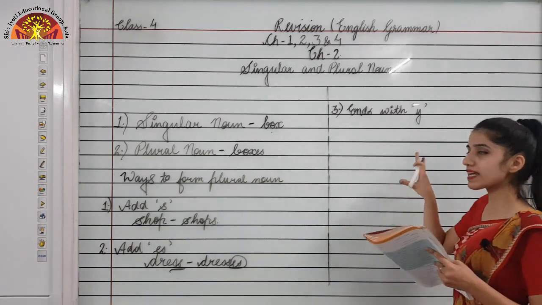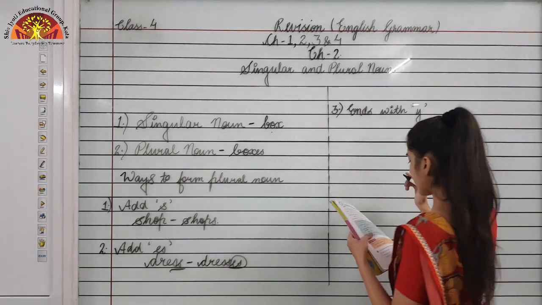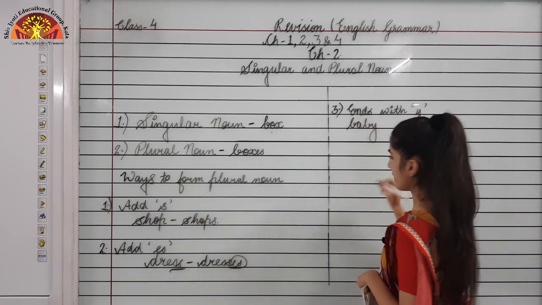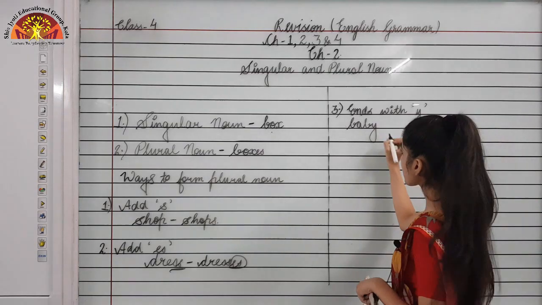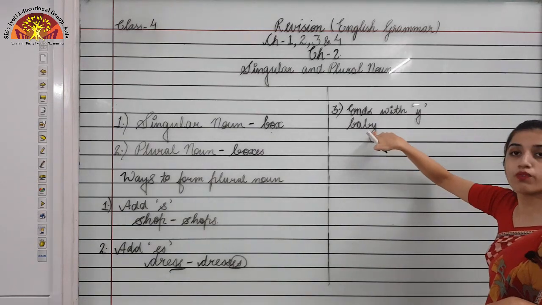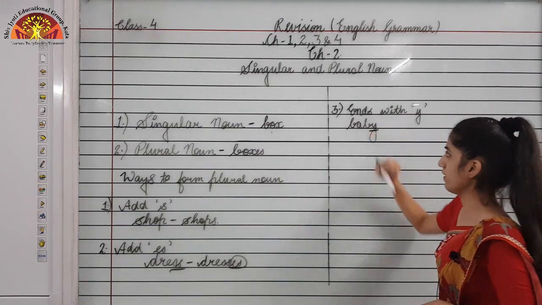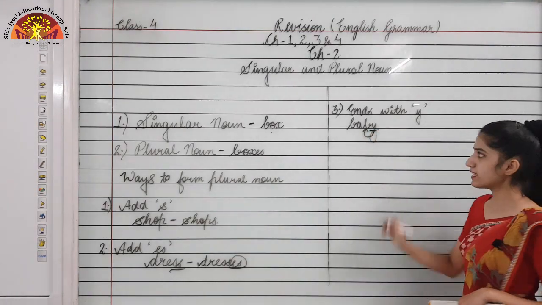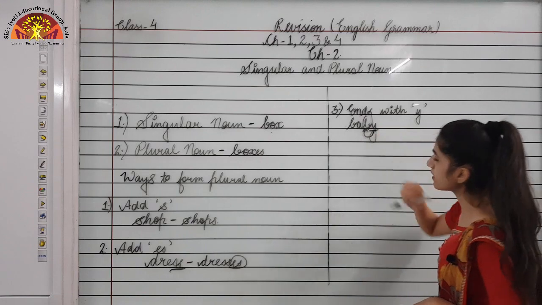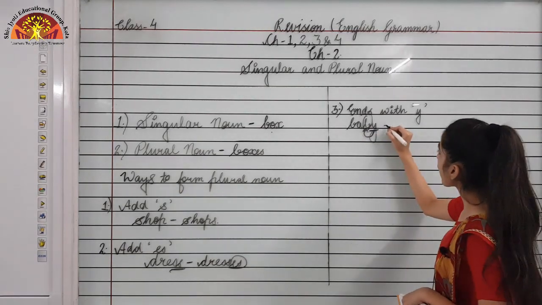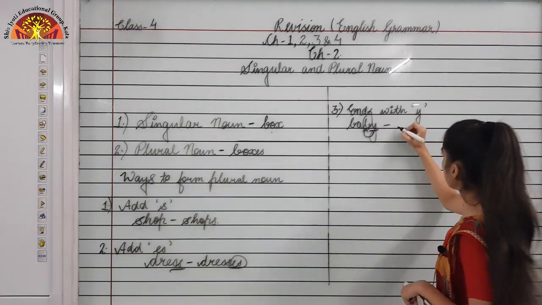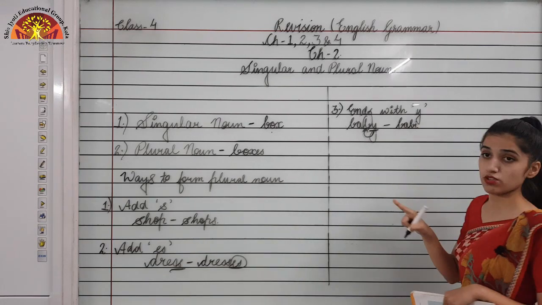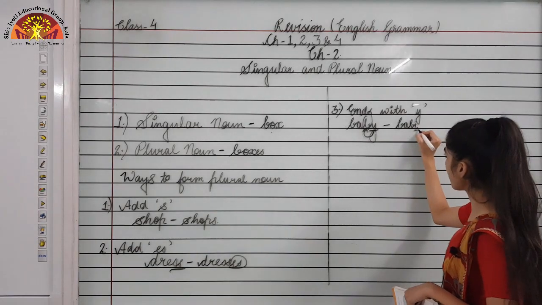We will understand it by seeing an example. Okay, I am writing an example, that is baby. You can see it's ending with y, and before y there is a consonant. This is a consonant, right? So what we will do is we will add i in place of y. I just added i in place of y.